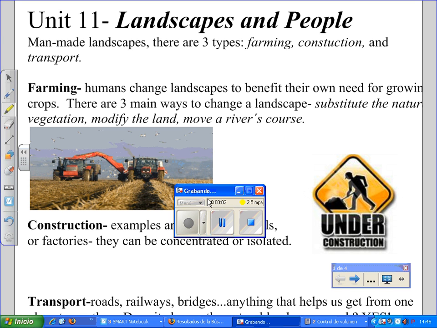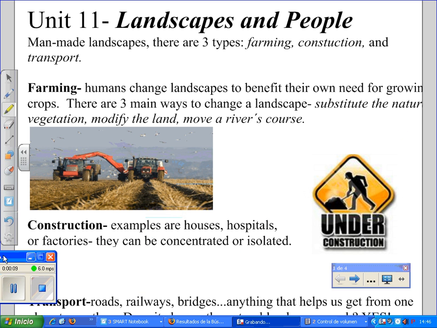Hello, today we are talking about Unit 11, Landscapes and People. Man-made landscapes.